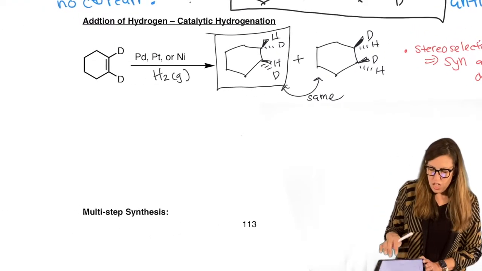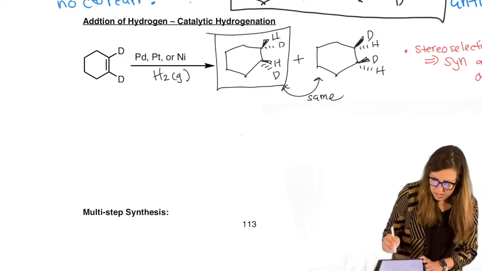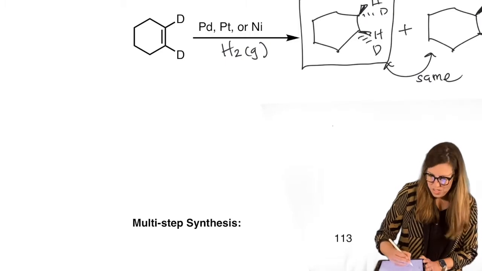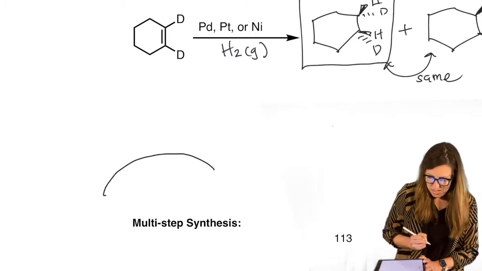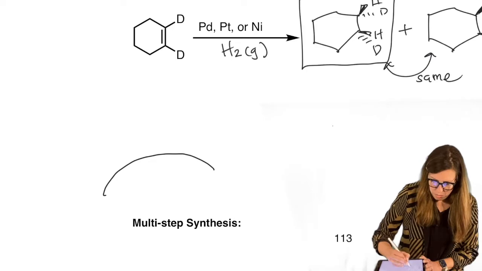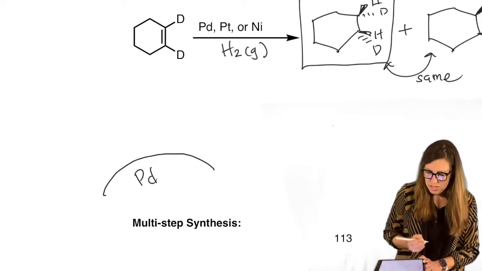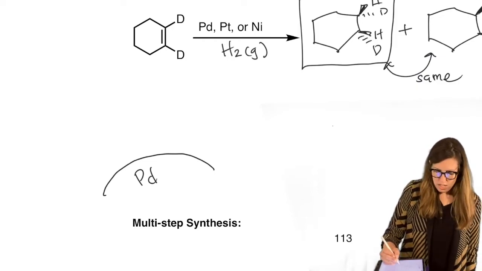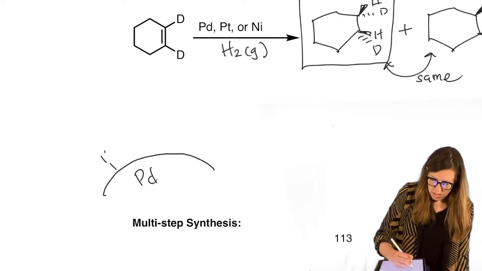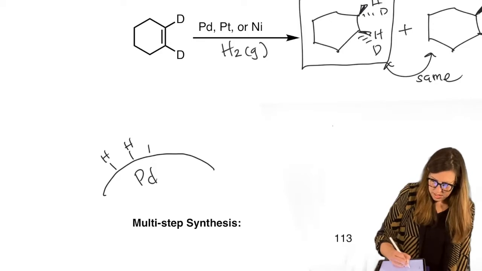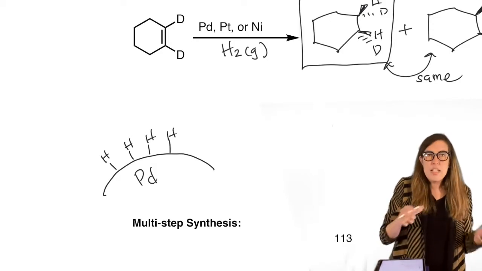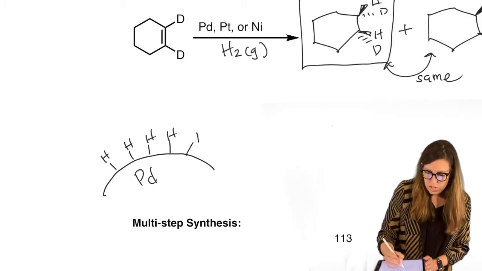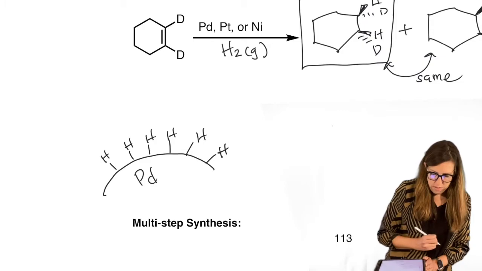Okay. So the mechanism of this one is interesting because it's almost kind of cartoonish. So the idea is, we're going to draw this big surface for our catalyst. Let's call it palladium. Platinum or nickel is also common. And in the presence of hydrogen gas, it will actually help break that HH bond and deposit the individual H's onto the surface. So it's coated and ready to react.